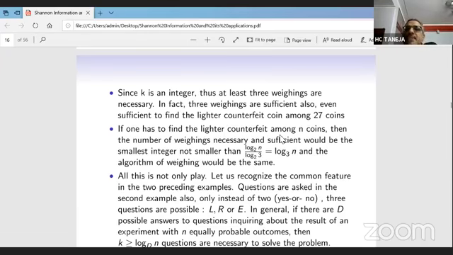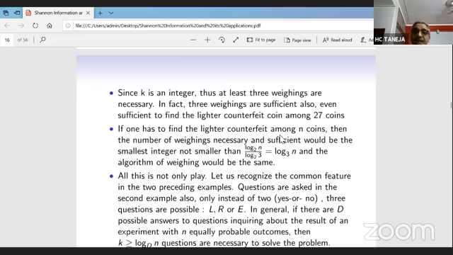So all this is not just a game. What we recognize here is that in the case of thinking a number from 1 to 512, the answer was binary, yes or no. There were only 2 alternatives. In the weighing case, there were 3 alternatives: left, right, equal.